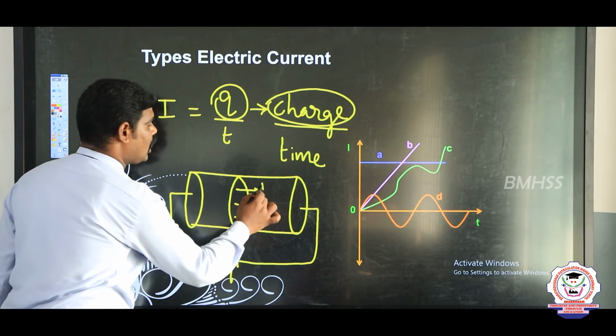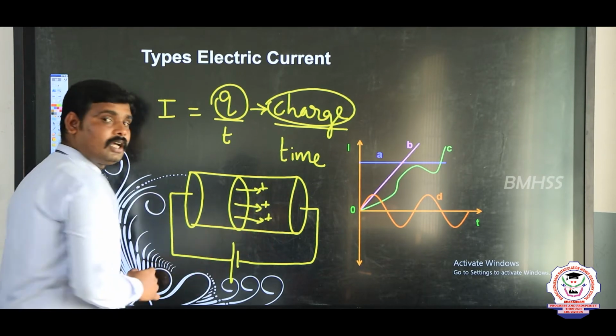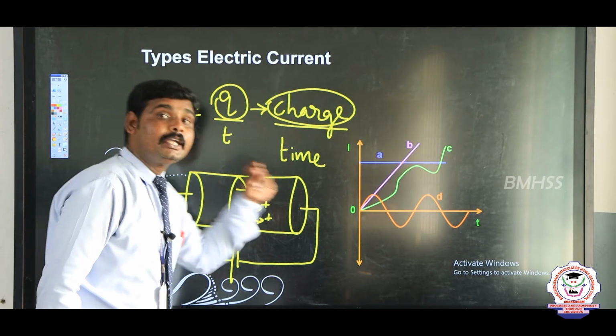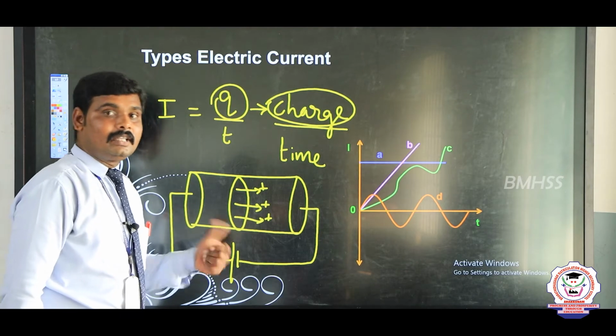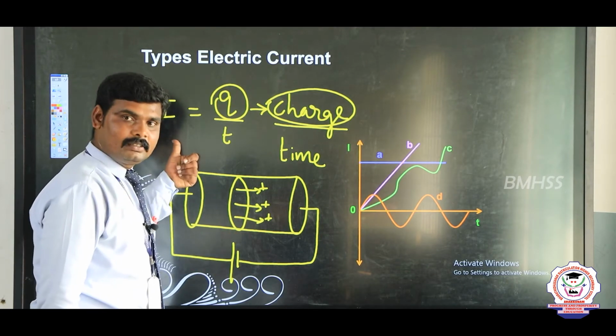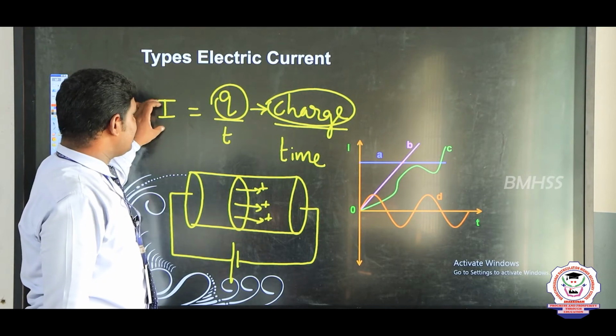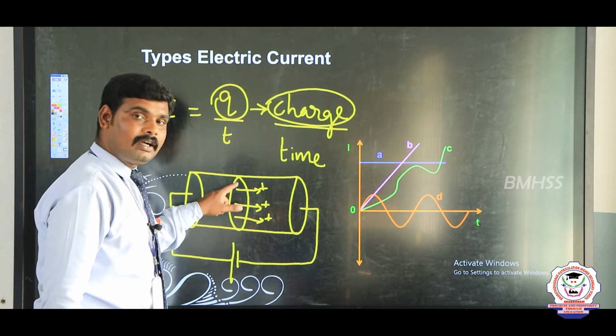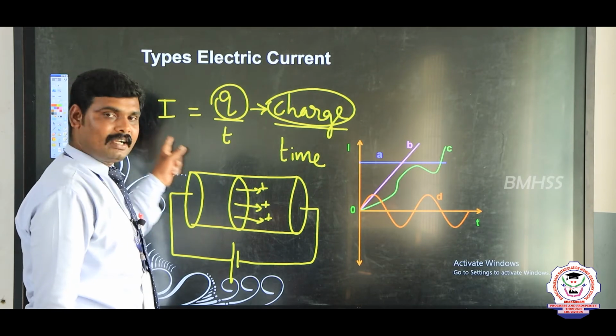How much charge crosses a particular area of cross section in 1 second, that is called current. So current is the charge crossing per unit area per second.